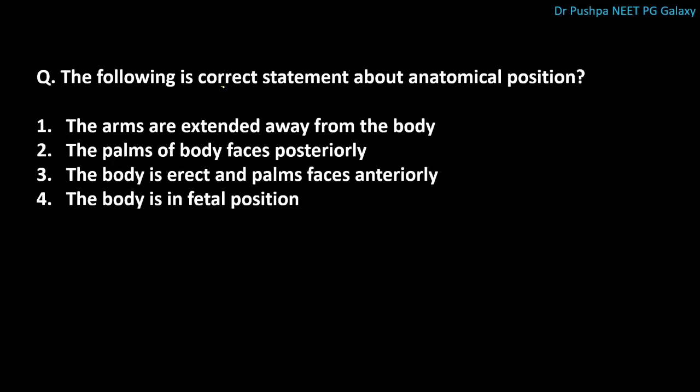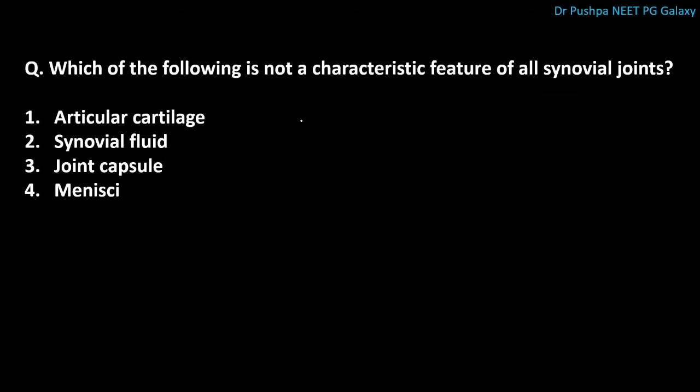Which of the following is the correct statement about anatomical position? The correct answer is the body is erect and palms face anteriorly. In anatomical position, arm should be by the side, adducted, and palm should face anteriorly. Next question is, which of the following is not a characteristic feature of all synovial joints? The correct answer is menisci. Menisci is not seen in all synovial joints. Menisci is seen in knee joint.